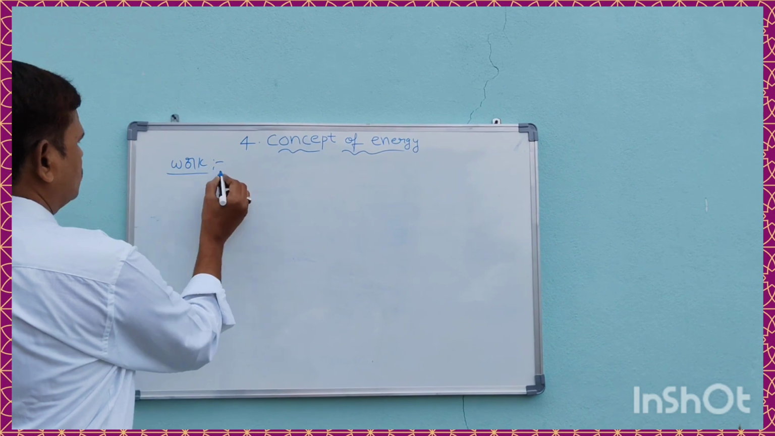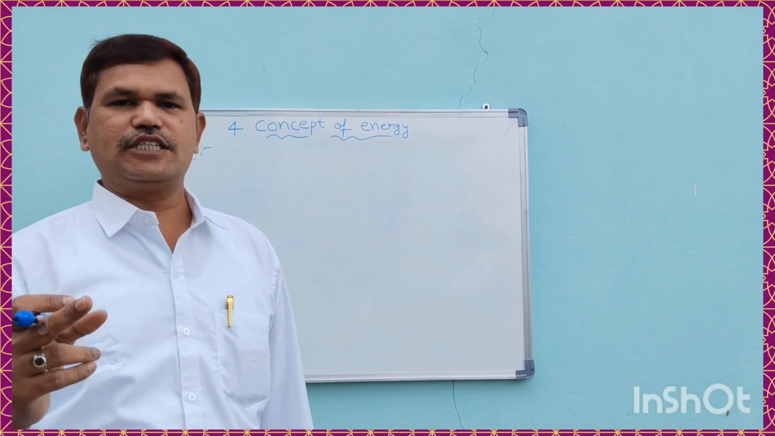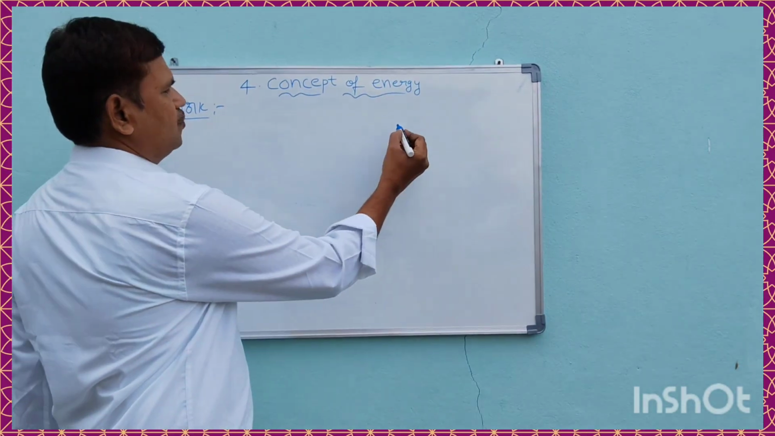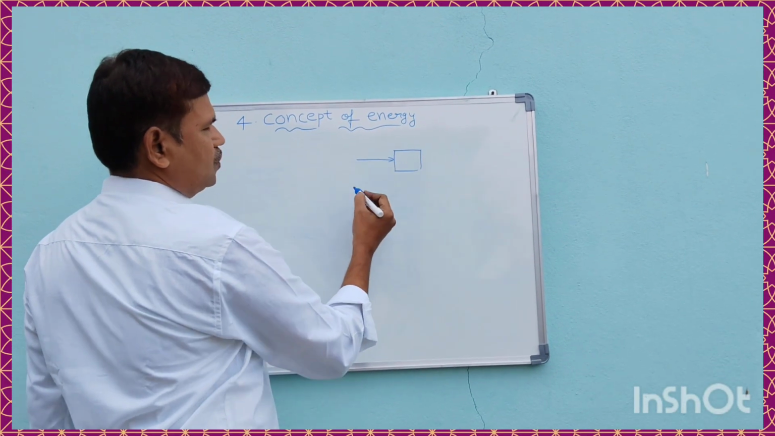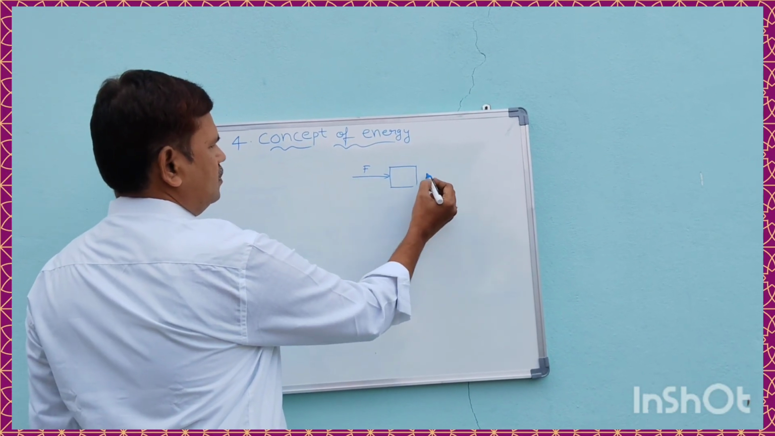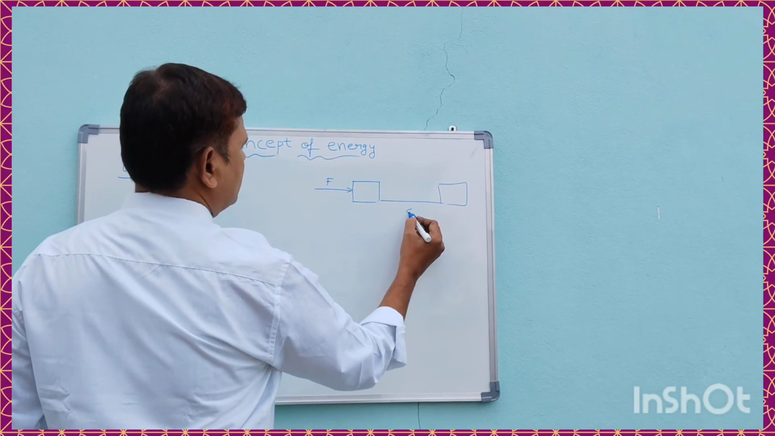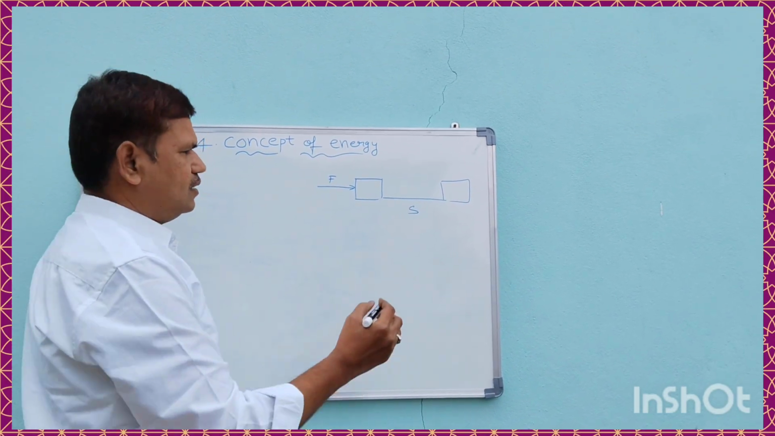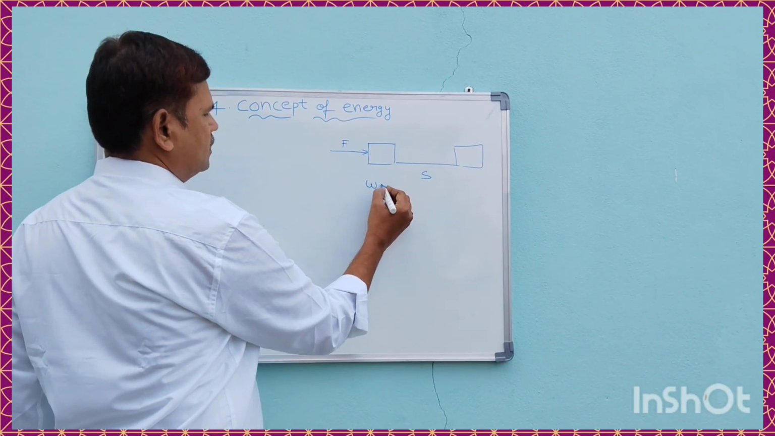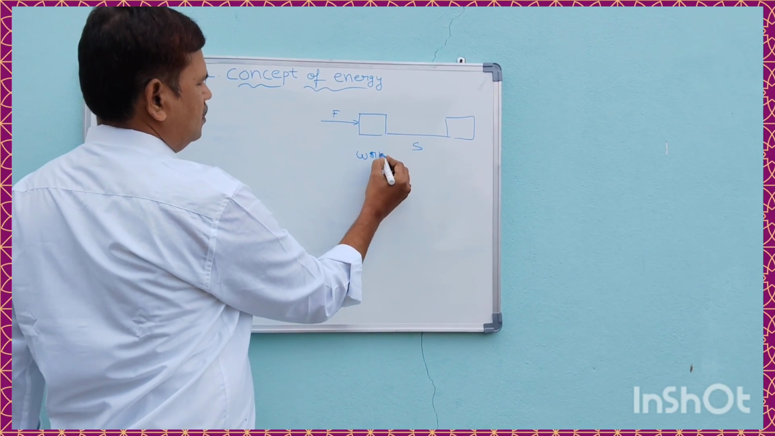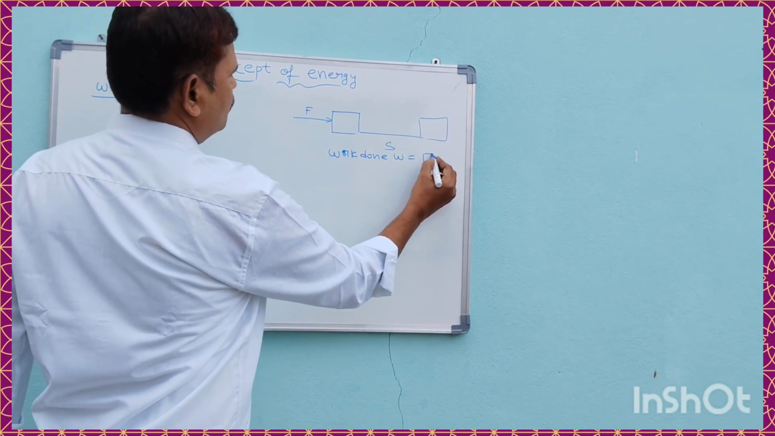What is meant by work is said to be done. Work is said to be done when force displaces a body. For example, if we consider a box, when we apply force on it, the body displaces a certain distance. The displacement is considered as s. The work done can be written as W is equal to force into